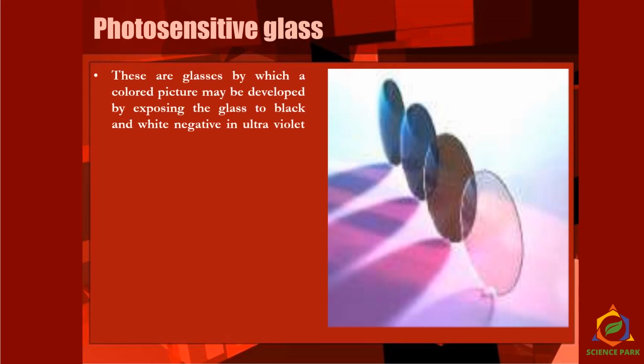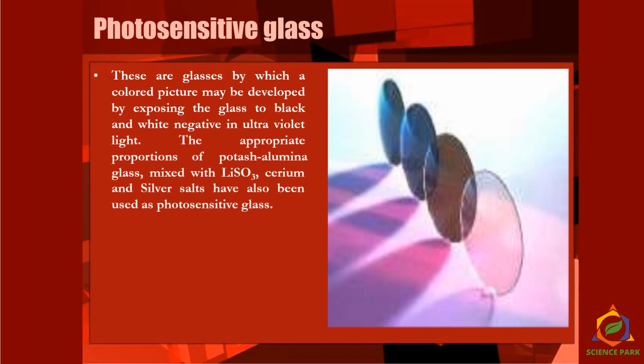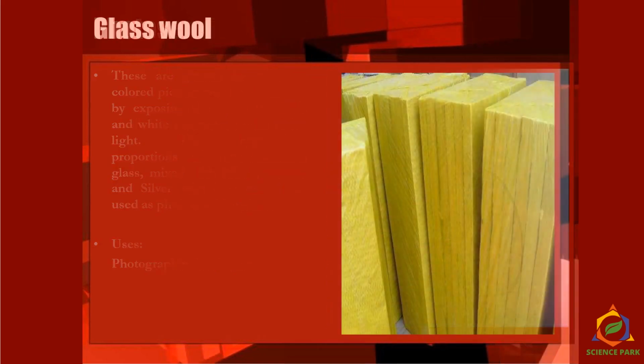There are glasses which are colored, and a picture may be developed by exposing the glass to a black and white negative, or to ultraviolet light or sunlight. The appropriate proportion of potash alumina glass is mixed with lithium sulfate, cerium and silver salts. All these materials are photosensitive materials. They give a particular color when they are exposed to light. So we use such glasses. We all know that we need such glass for the very expensive goggles we use.